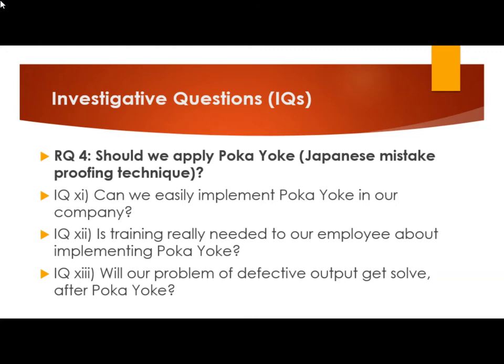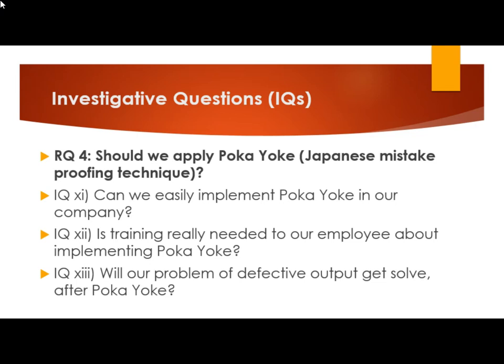Similarly, research question number 4, should we apply the Japanese mistake proofing technique, that is Poka-yoke? That was our research question. And we can further add our investigation questions like this. Can we easily implement Poka-yoke in our existing company? Then, is training really needed for employees about the implementation of Poka-yoke? So employees should be aware of what this Poka-yoke technique is. And lastly, will our problem of defective output get solved after successful implementation of Poka-yoke or not? So these are investigation questions.